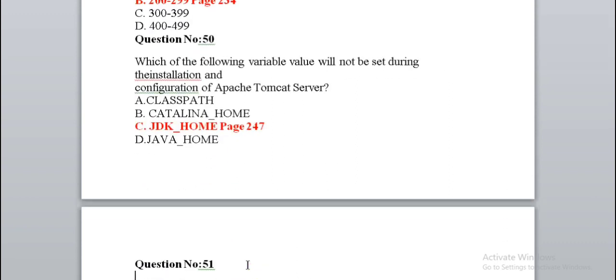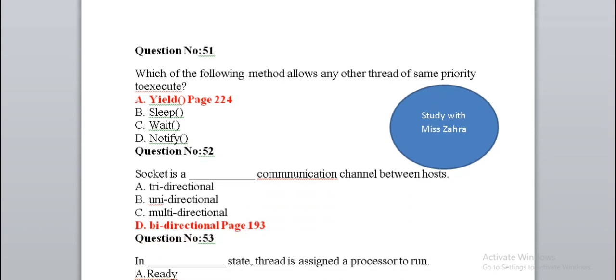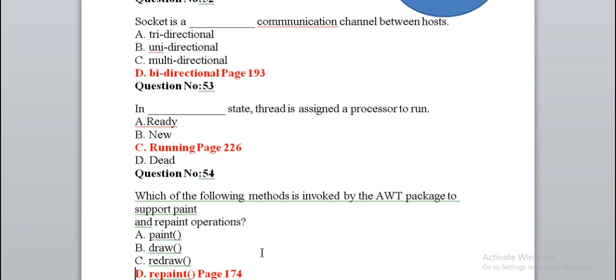Which of the following variable value will not be set during the installation and configuration of Apache Tomcat server? JDK home. Which of the following method allows any other thread of same priority to execute? Yield. Socket is a dash communication channel between hosts, bidirectional. In dash state, thread is assigned a processor to run.